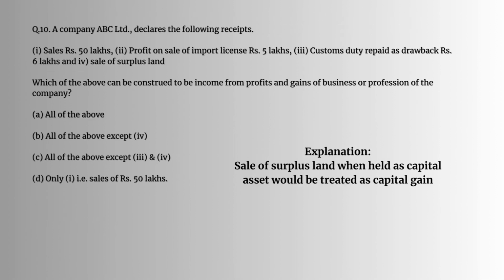Question number 10. A company ABC Limited declares the following receipts. 1. Sale, rupees 50 lakhs, 2. profit on sale of import license, rupees 5 lakhs, 3. customs duty repaid as drawback, rupees 6 lakhs, 4. sale of surplus land. Which of the above can be considered to be income from profits and gains of business or profession of the company? If you see, the first 3 can be considered as income, whereas the fourth one, that is sale of surplus land, when held as a capital asset would be treated as a capital gain. So in this case, the answer would be all of the above except 4.